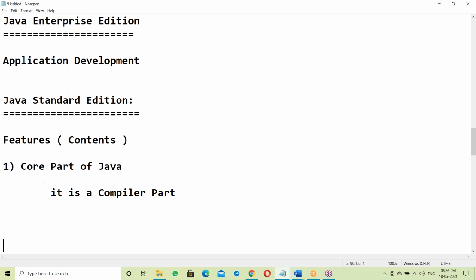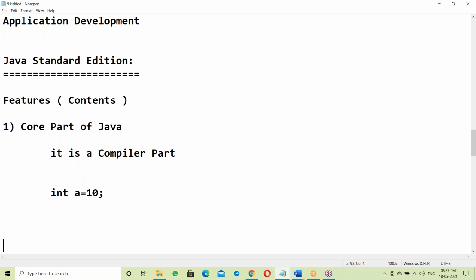For understanding purposes, I'm taking some C language. If you already have some C knowledge, then it is easy to understand. I'm comparing with C language. See, in C language, if you write some code like int a = 10, the compiler can identify this int keyword automatically. The statement compiles. The compiler knows about the int keyword because the int keyword is a part of the compiler.